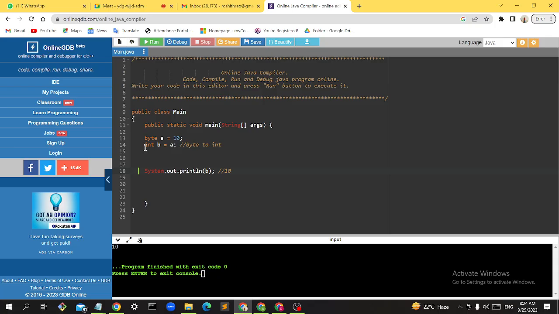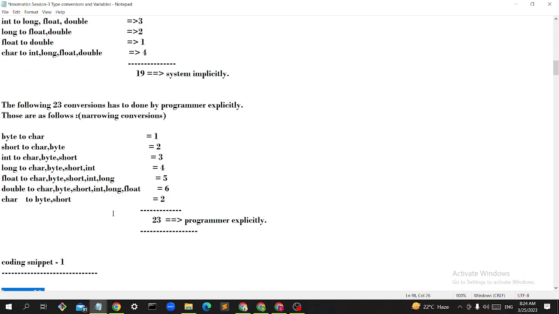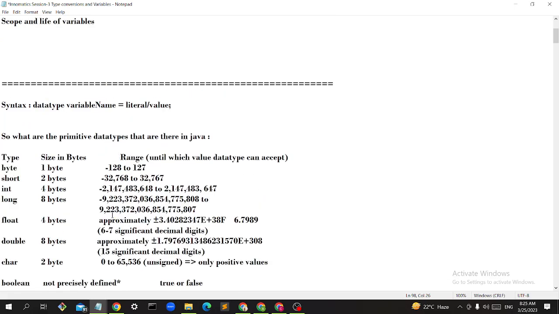Like you need to declare the variable, right, with a data type. Yeah, A is equal to 10 you declare, sir, and B is equal to A you declare. Remove byte and int. What output will it give? How will the compiler keep it for us? So see, 10 is there, it will print 10 only. You see here, 10 is in the range, 10 is suitable for byte, 10 is suitable for short, 10 is suitable for int, 10 is suitable for long. How will it know which one you want, which size you want?